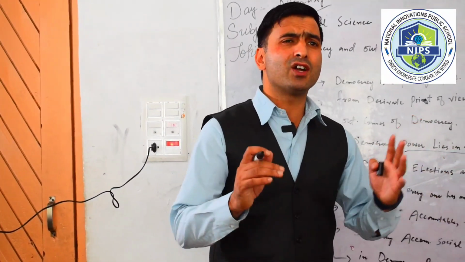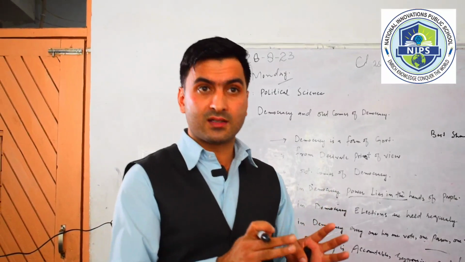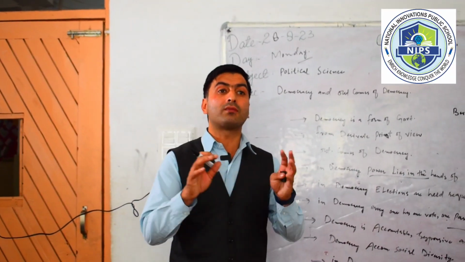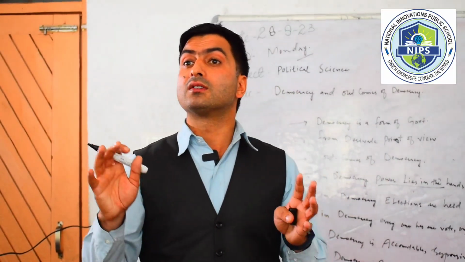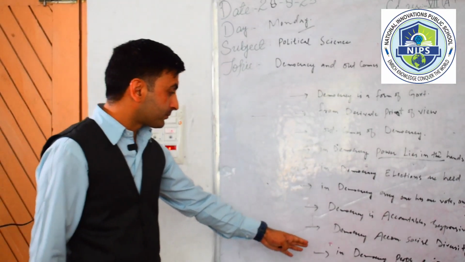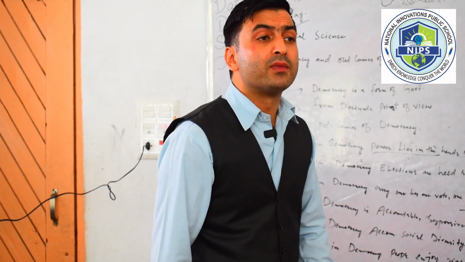Legitimate means, when we are talking about democracy, there is a procedure. First elections are held, then after elections the candidate who wins most of the votes is declared the winner. Then he can make the laws for the welfare of the people. Dear students, in democracy we accommodate social diversities.